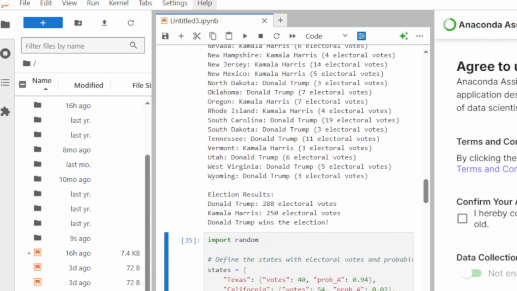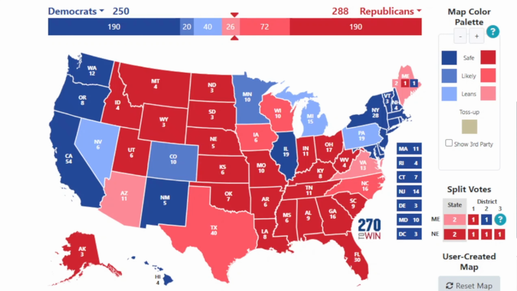So as you can see here, Donald Trump wins 288 electoral votes. Kamala Harris is not far behind with 250, which is actually pretty surprising. So what you're looking at right now is what the computer predicts the 2024 election final results will actually end up looking like. The only thing that I thought was a little bit strange is that it happened to give Virginia to Donald Trump. So I went ahead and filled that in as lean because the polls are anticipating that Kamala Harris is going to win the state by a little bit less than a double-digit margin.